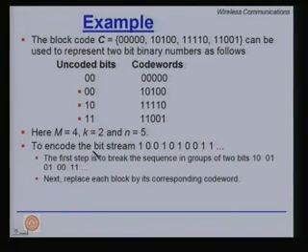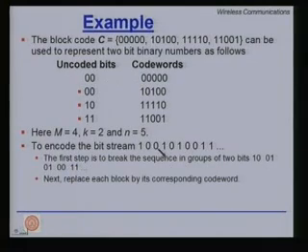Now, suppose you have an incoming bit stream 1 0 0, 1 0 1, 0 0 1 1 and so on and so forth. Now, suppose our job is to encode this raw bit stream coming in using the following code. So, first step is to break up the sequence in groups of 2 bits, because we can only take 2 bits at a time and assign a code word to it.